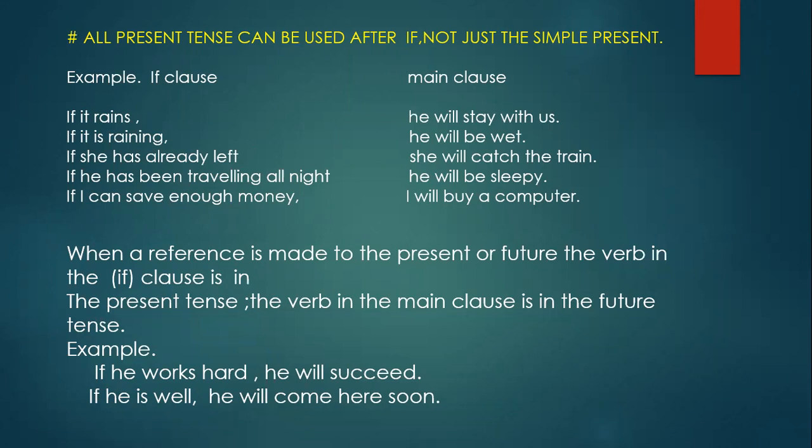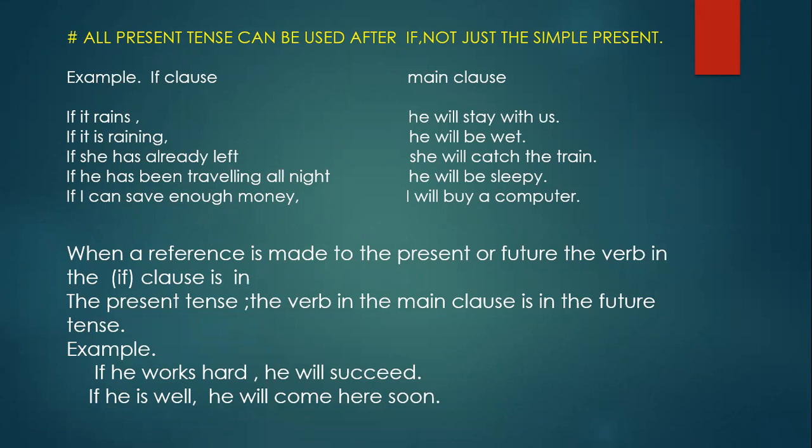See the next sentence. If he is well, he will come here soon. That is also a reference to the present, and the verb in the main clause is in the future tense.